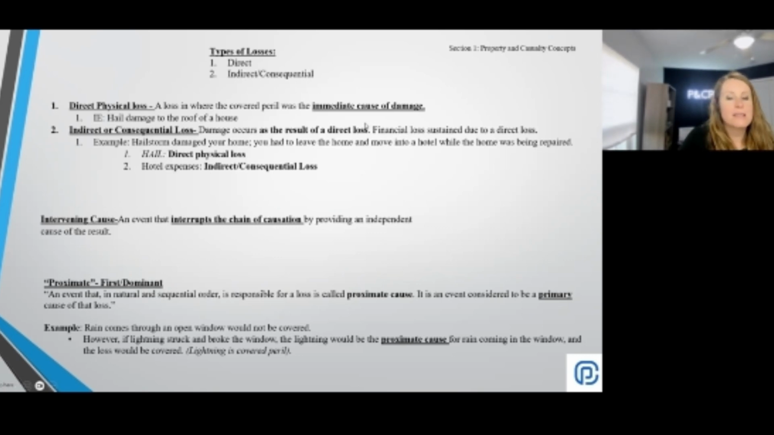For example, let's say there was a house fire and the insured had to go stay in a motel for 2 months while the house was being repaired. The direct physical loss would be the damage done to the house. The indirect loss would be the cost of the motel, right? When we get to homeowners, that's called additional living expense, right? That would be an indirect loss. Another example would be in cars.